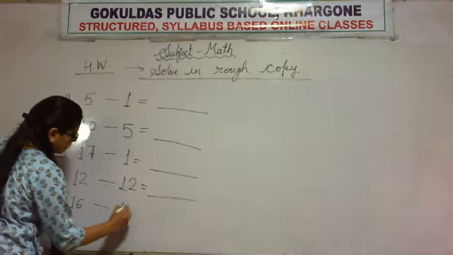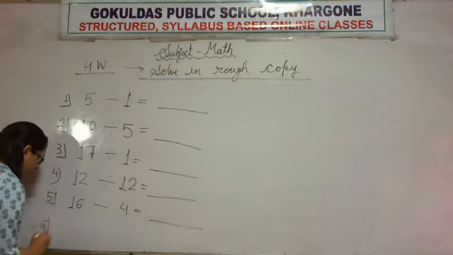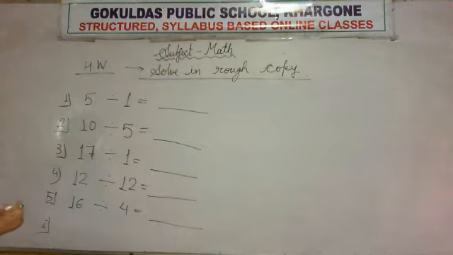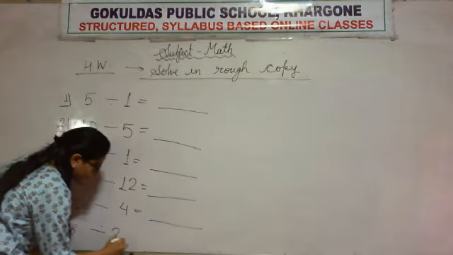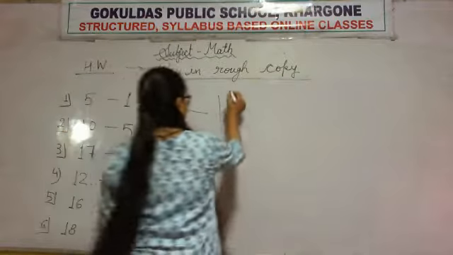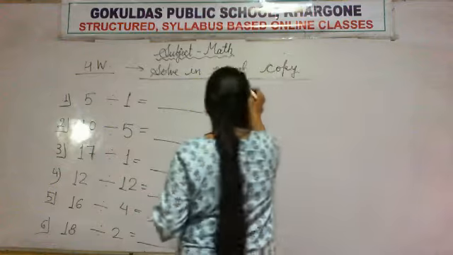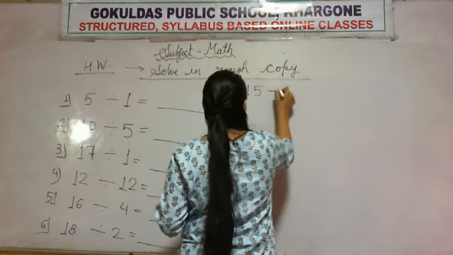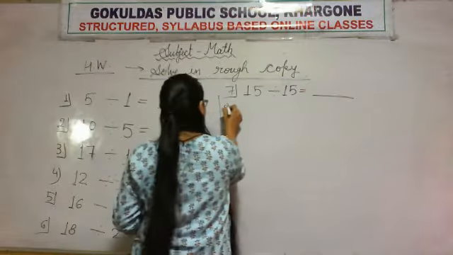Question 5, 16 divided by 4. Question number 6 is now 18 divided by 2. Question number 7, 15 divided by 15. Question number 8,